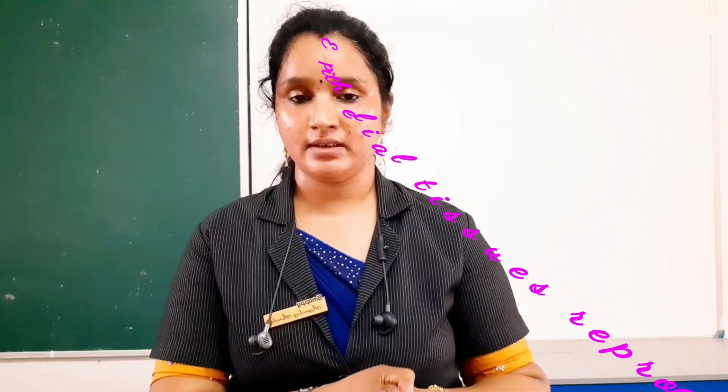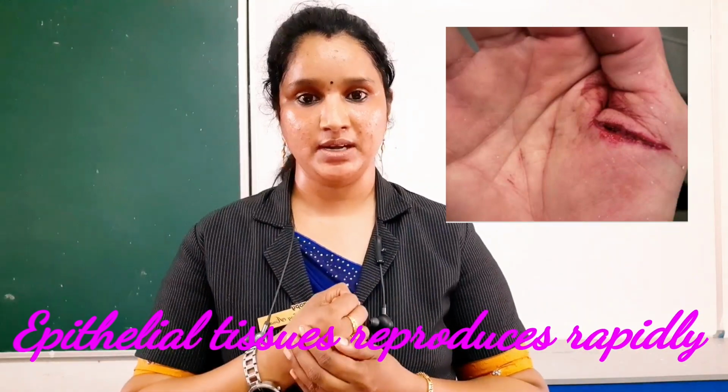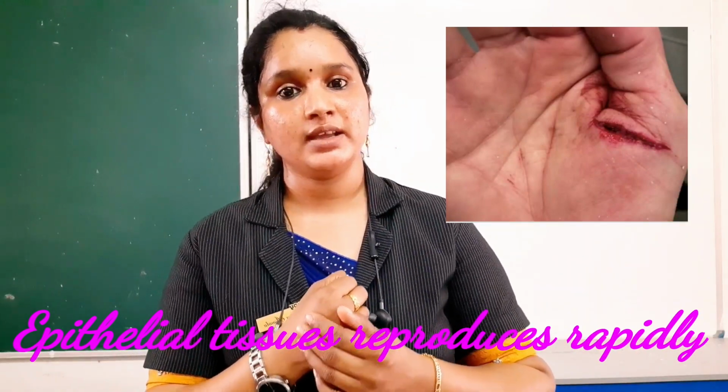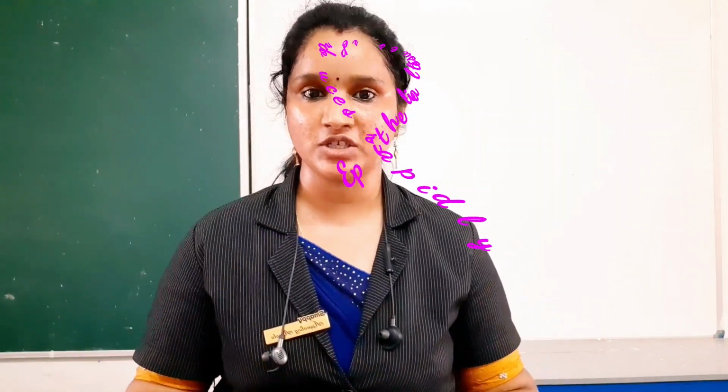Do you know this epithelial tissue reproduces rapidly? Like if we have got an injury, the skin reproduces rapidly and recovers. That is another peculiarity of this epithelial tissue. And it also has some other functions like protection, absorption and production of secretions.